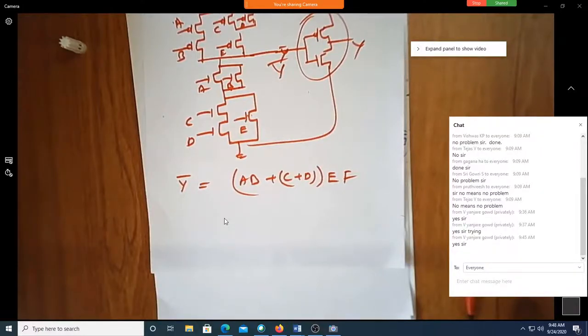Maybe Gagana might have sent it, but unless you write ABCD, it doesn't have any meaning. Gagana? Yes, sir, I think I mentioned it. You have to write ABCD. Yes, sir.